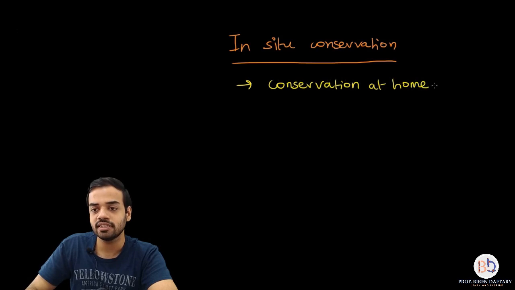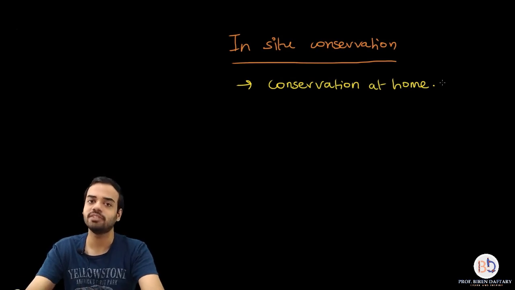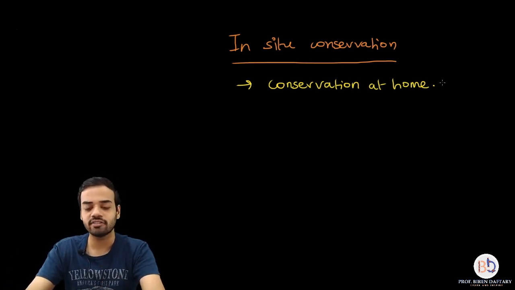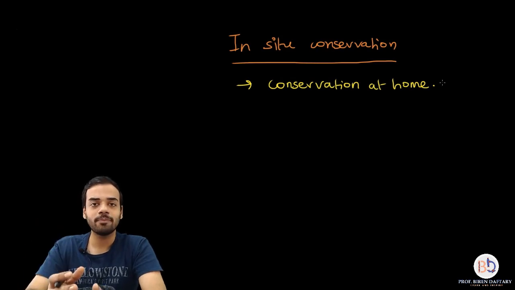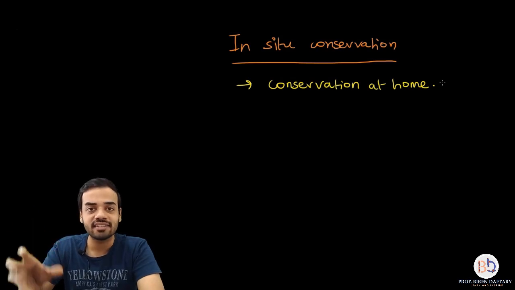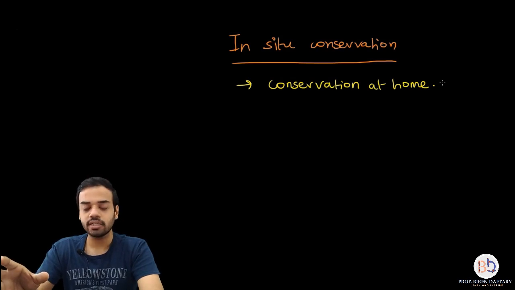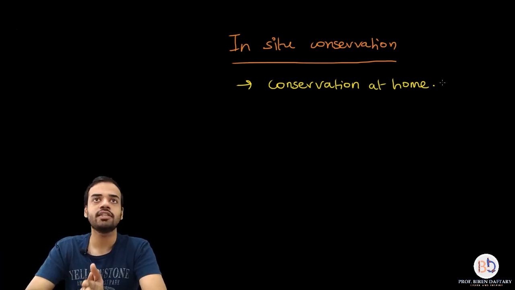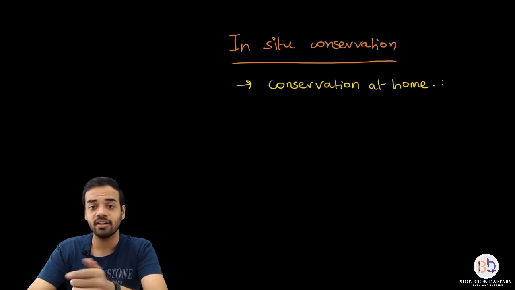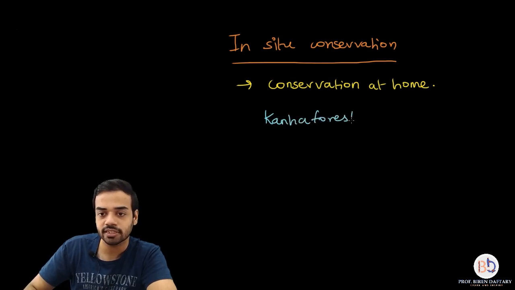So what happens here is, now everybody knows what is the meaning of biodiversity. Biodiversity basically includes all the different types of organisms and species, right? And that is why it is called biodiversity. So what happens in in situ conservation is you basically protect the natural habitat of the organisms. Okay, so suppose take the example of any forest. Let us take the example of Kanha forest. I will write it down if you want. So Kanha forest is present in Madhya Pradesh.